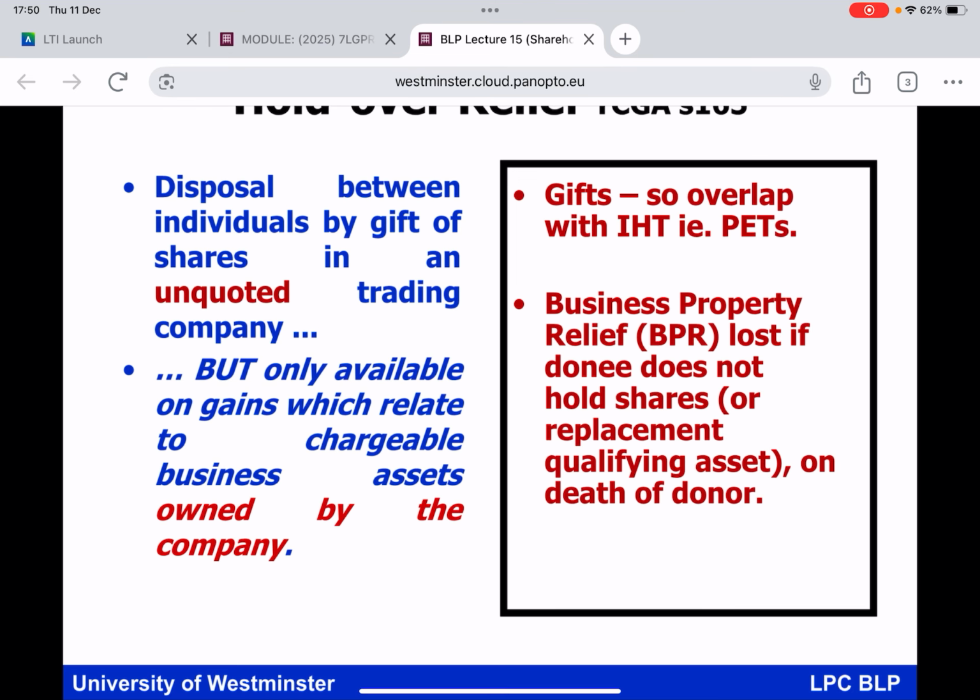So one of the extra points I'm going to bring to the mix today is on the bottom of the left-hand side of the slide, that the gains eligible for holdover relief on the gift of the shares are restricted and limited to chargeable business assets owned by the company in which the shares are held. That will be illustrated for you.